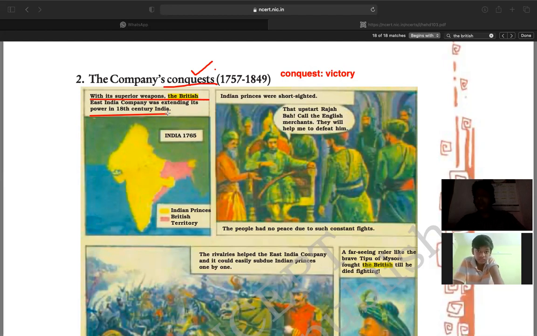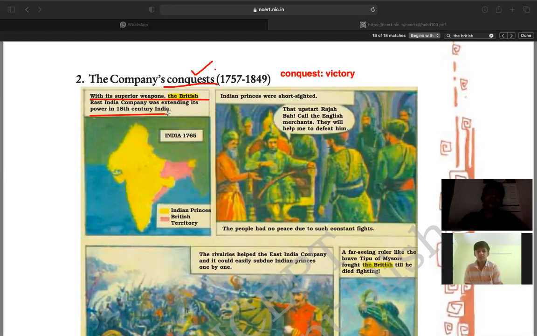Because it is about the company rule, the East India Company, also known as Company Raj, which refers to the rule of the British East India Company.